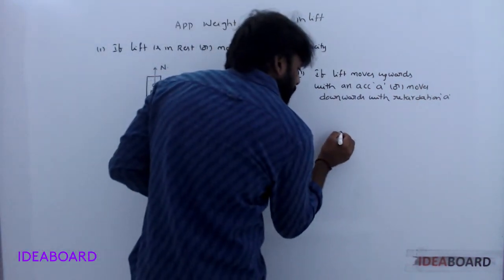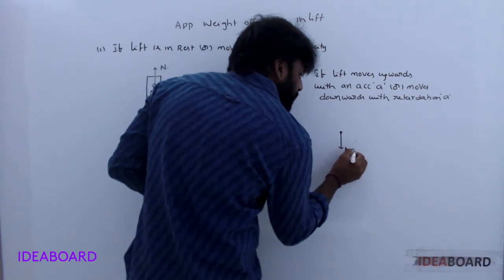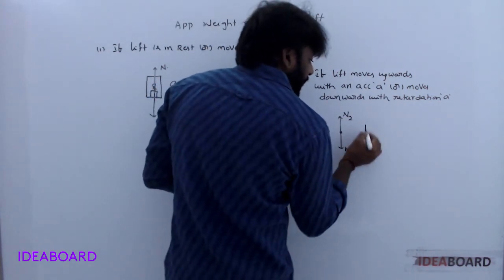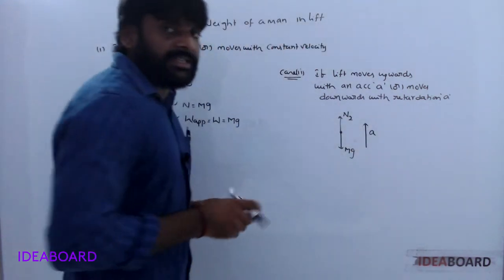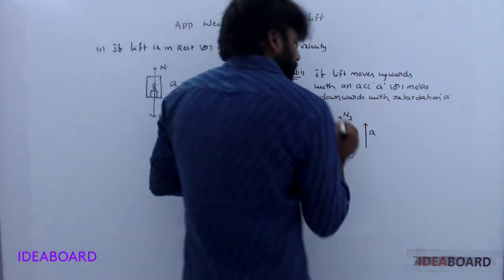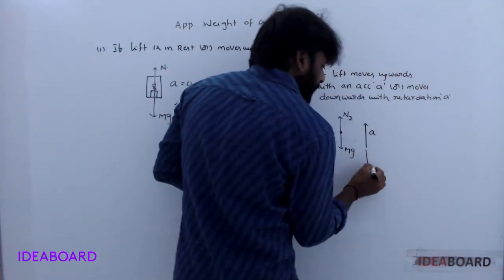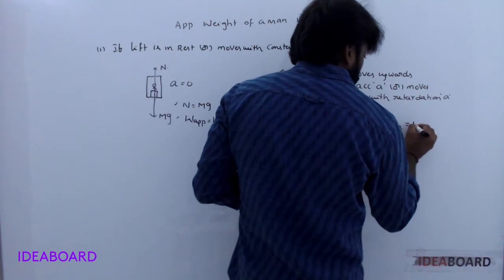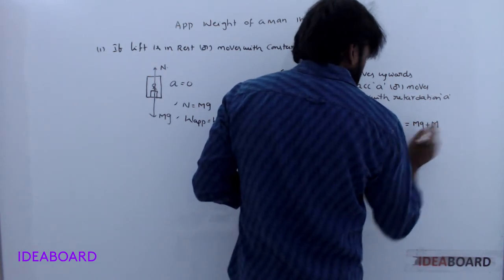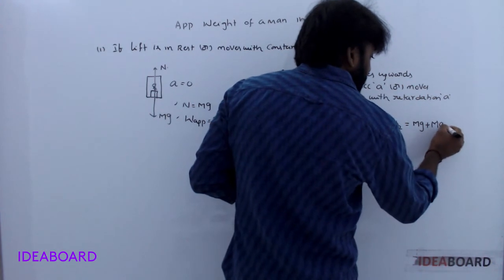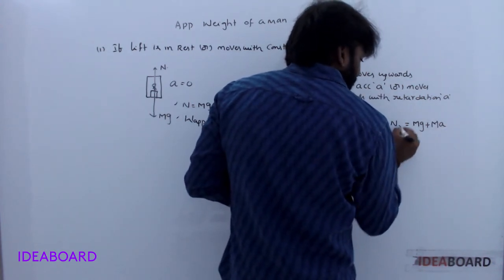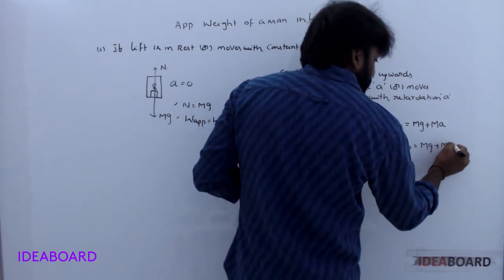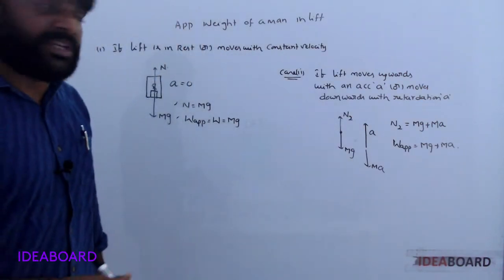See the free body diagram: the person's weight acts downwards, and since it is the second case we take N2. The lift is accelerated upwards, so the pseudo force is in the downward direction. So N2 is equal to mg plus ma. Here N2 represents the apparent weight.